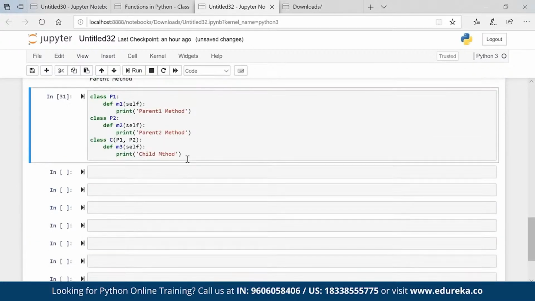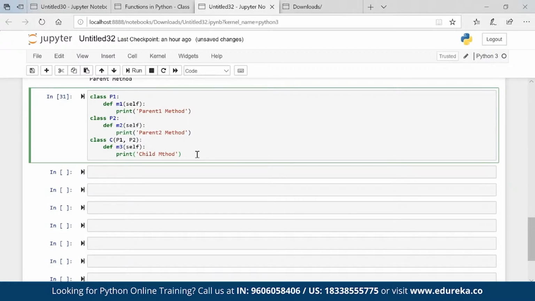Okay. Now what will we have? C should have a property of its own, M3. C should also have the property of M2, which is coming from parent 2, and C has a property which is coming from parent 1 as well.